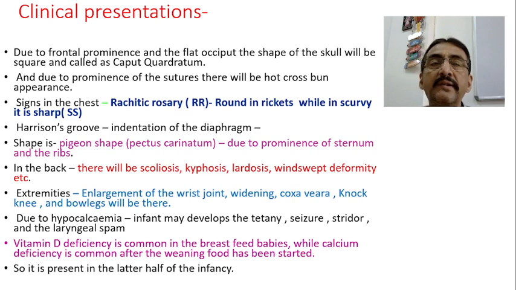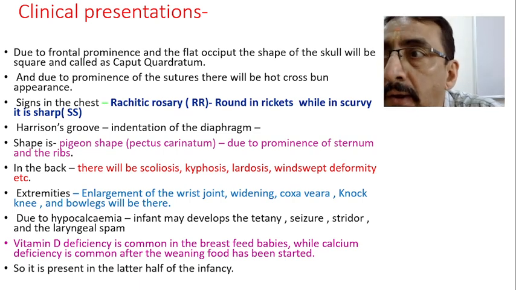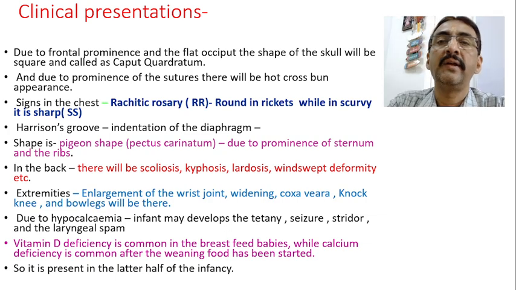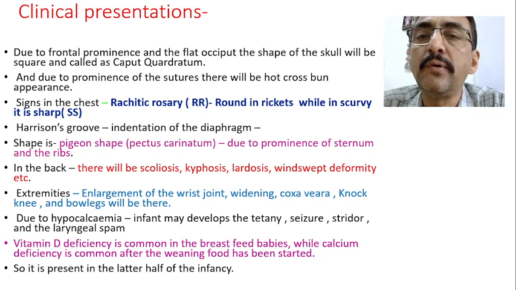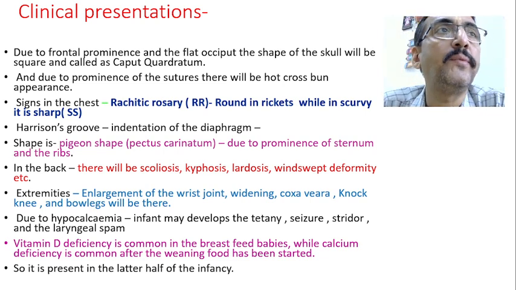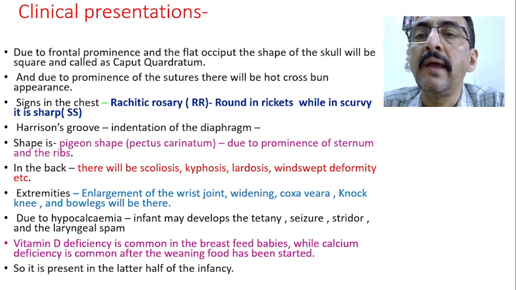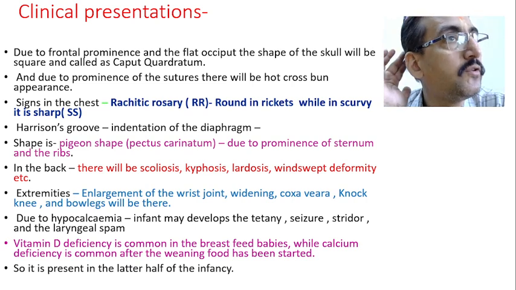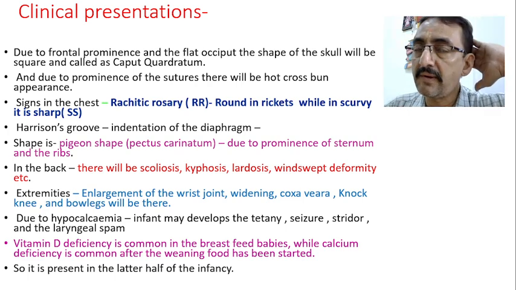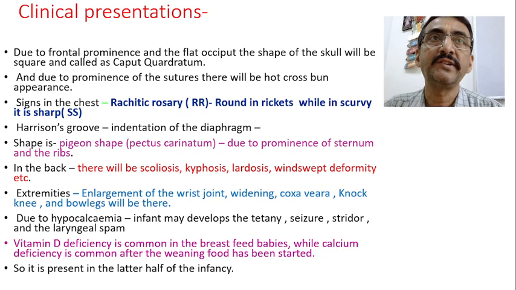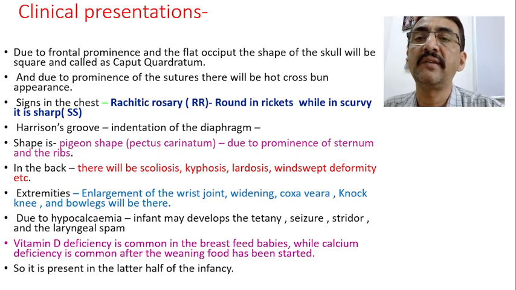Now, let us see one by one. Due to the frontal prominence and the flat occiput, the shape of the skull will be square, and it is called caput quadratum. So this is quite possible in the case of a rachitic child. There will be frontal prominence, and in the meantime the occiput becomes flat. Because of this, it gives a square shape to the skull, and we call it caput quadratum. This is seen in rickets along with the ping pong ball appearance.